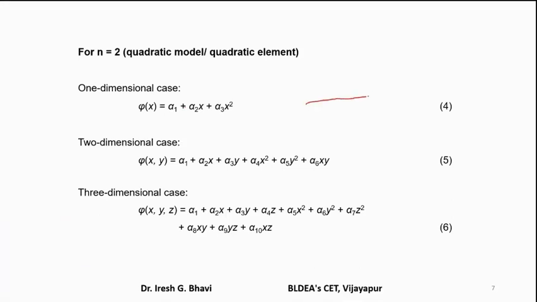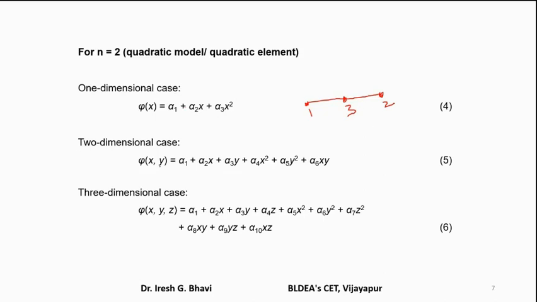Just now I have showed, no? Along with end nodes, it will have mid nodes also. This is a quadratic bar element. This is node number 1, this is node number 2, and this is node number 3. This is a 1-dimensional quadratic element, that is quadratic bar element.